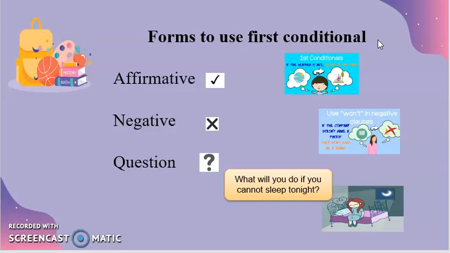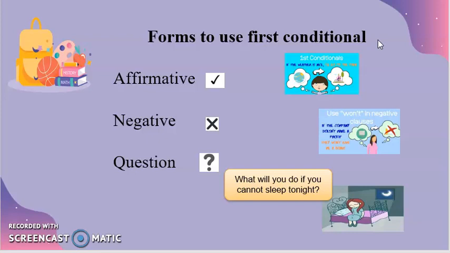The forms are affirmative, negative, and questions. We use this in an affirmative way, in a negative way, and in a question, using a question mark.